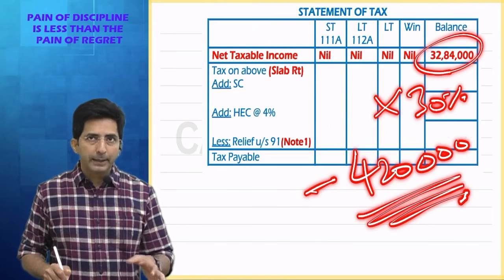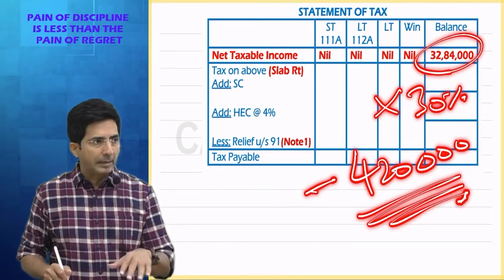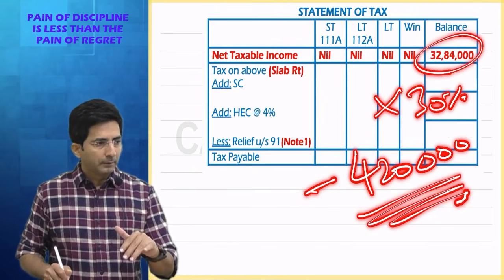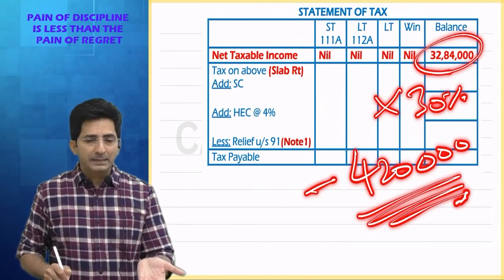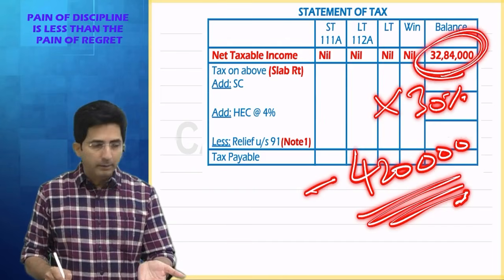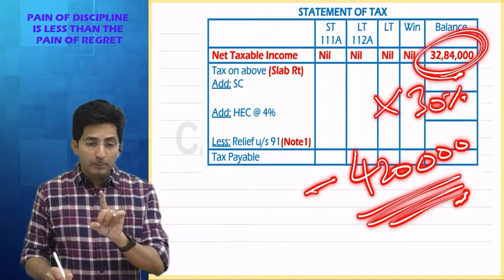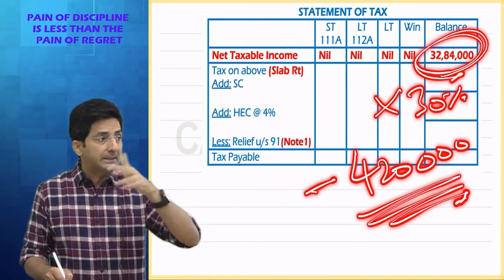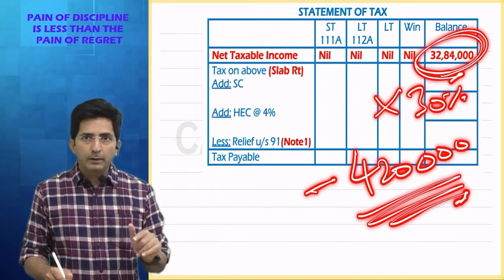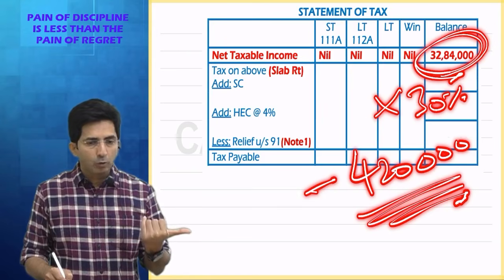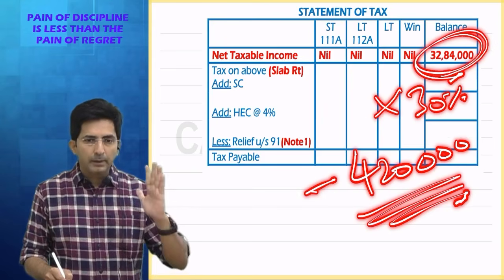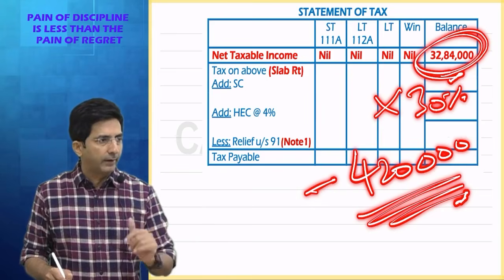This shortcut will save your time. Otherwise, you will be struggling in 0 to 4 lakhs, 4 lakhs to 8 lakhs, 8 lakhs to 12 lakhs. And many times in our exam, the income is so big that it is in the highest slab, 30%. See, the shortcut applies only when the income is in the highest slab. Tell me what shortcut I gave for the old regime. Under the old regime, directly multiply by 30% minus 1,87,500.